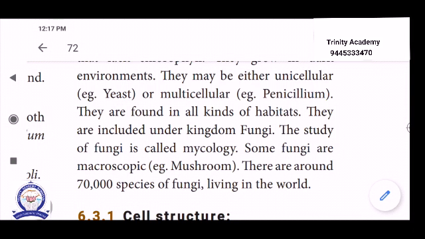The study about fungi is called mycology. Already we discussed the study about bacteria, bacteriology. Then the study about viruses is called virology. That means the study about fungi is called mycology. Okay. Then some fungi are macroscopic. Example, mushroom, the edible mushroom. There are around 7,000 species of fungi living worldwide.